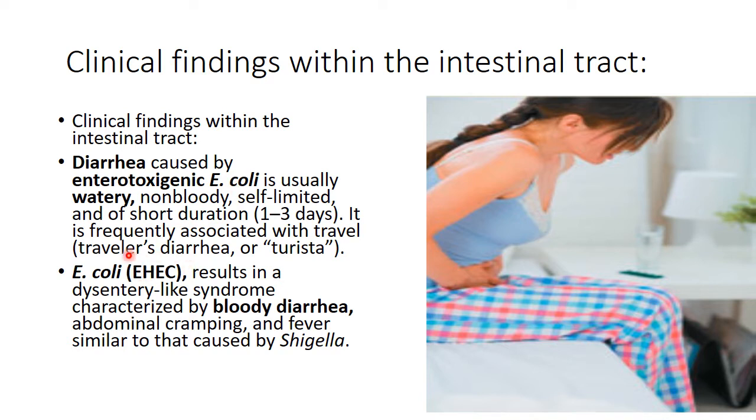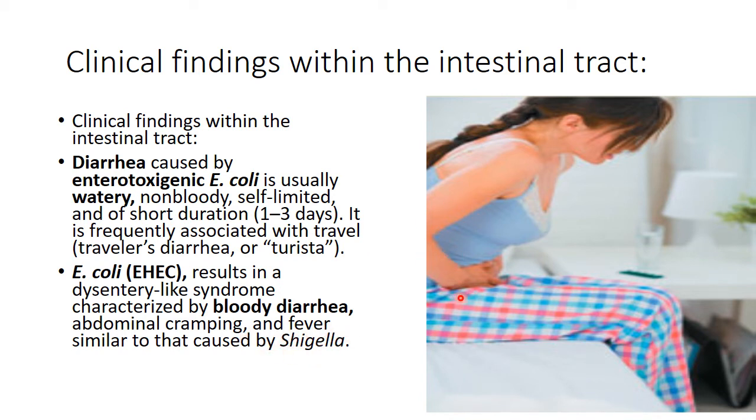Now enterohemorrhagic E. coli, abbreviated as EHEC, also causes diarrhea, but this diarrhea is bloody diarrhea. Bloody diarrhea is also called dysentery. Dysentery means that there is blood in the diarrhea. Why does it cause bloody diarrhea? Because enterohemorrhagic E. coli produces a toxin called Shiga toxin. Why is it called Shiga toxin? Because the toxin is very close in property to the Shigella toxin.